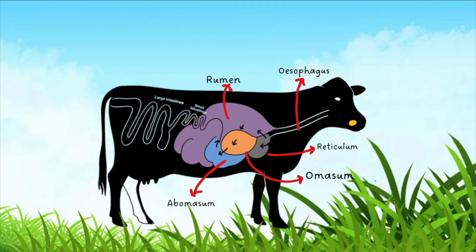Okay, we can often see that cows standing at the corner continuously chewing their food; this is part of this process. In humans, once we eat the food, we cannot regurgitate it unless we vomit it.